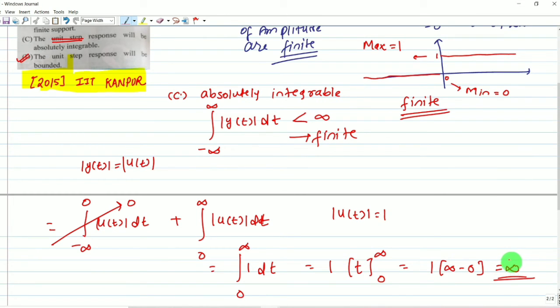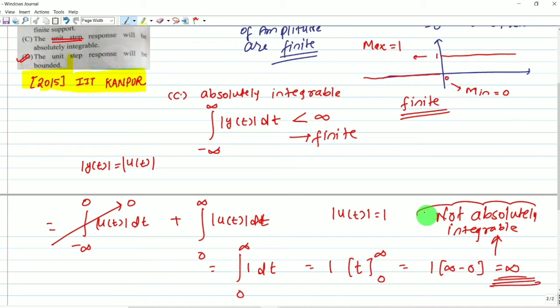We are getting infinity. So what can we comment? System is not absolutely integrable, because we are getting infinity. If it is some finite value, let me take the example 5, then we can say the system is absolutely integrable. But we are getting infinity, so we can comment our system is not absolutely integrable. Then we can say option C is incorrect.